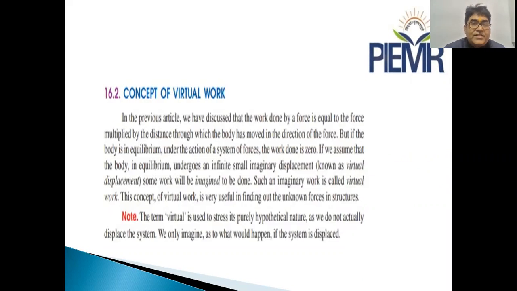First of all, let us start with what the virtual work concept is. In the previous articles, we have already discussed that work done by a force is equal to the force multiplied by the distance through which the body is moved in the direction of the force. But if we assume that the body is in equilibrium under the action of a system of forces, then the net work will be zero.